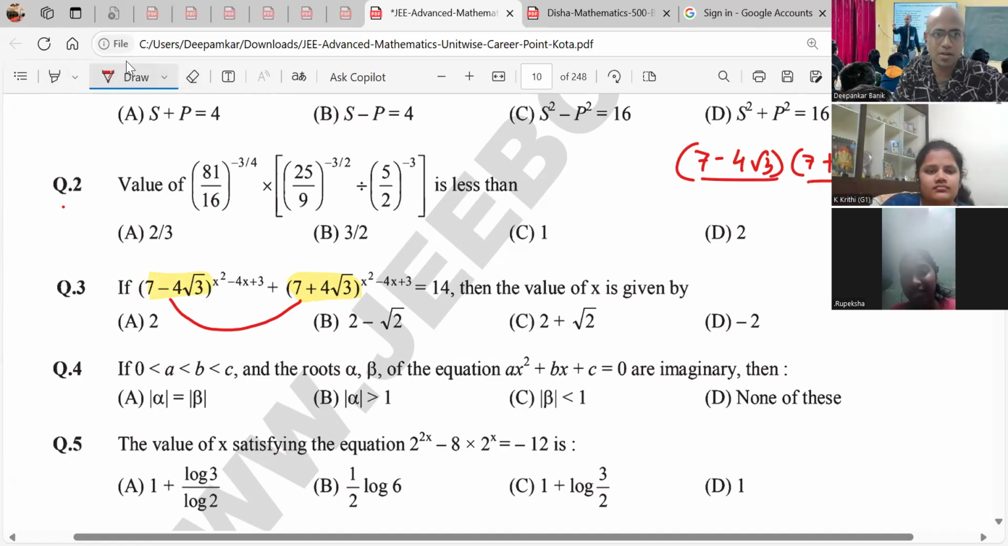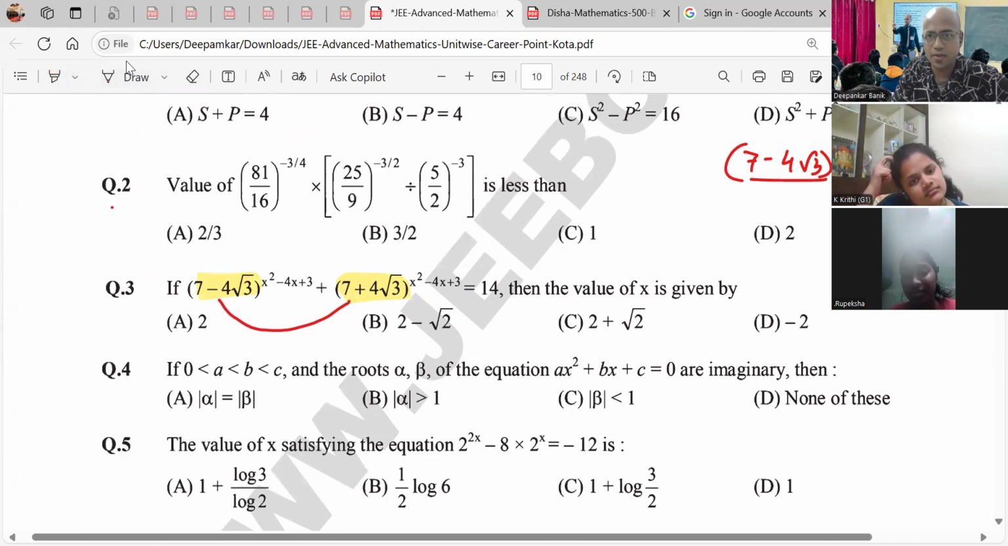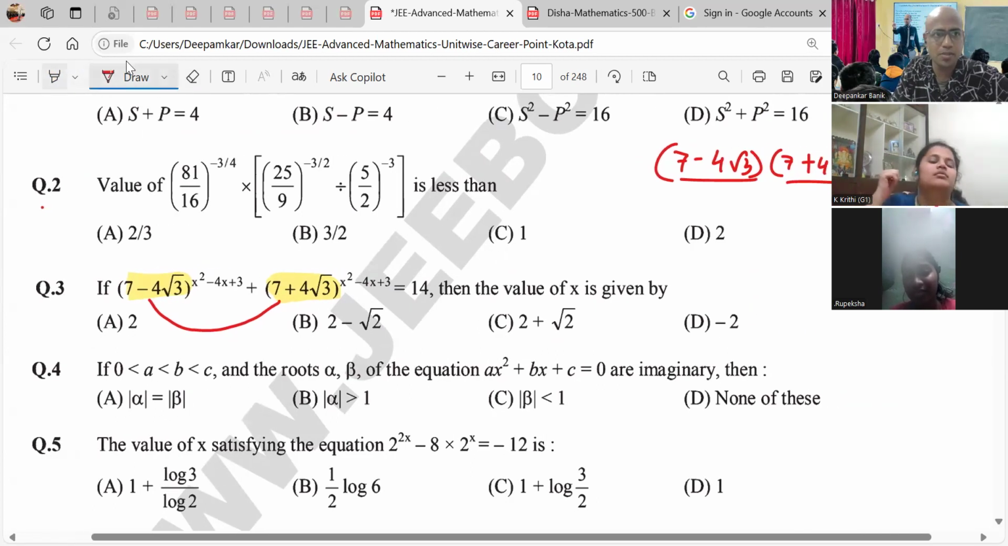So these are inverse of each other, not rather conjugate. They are inverse of each other. Are you getting my point, my dear students? If you don't understand this logic, then it will take you for a ride. So this is equal to 1.